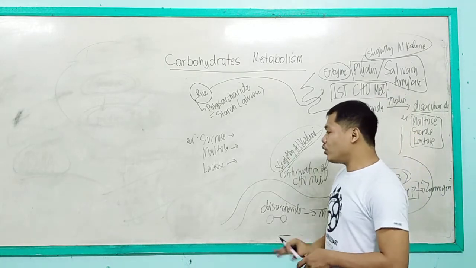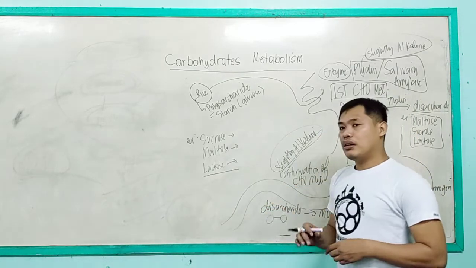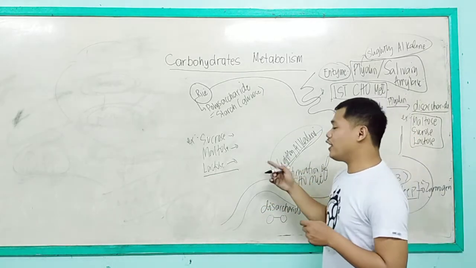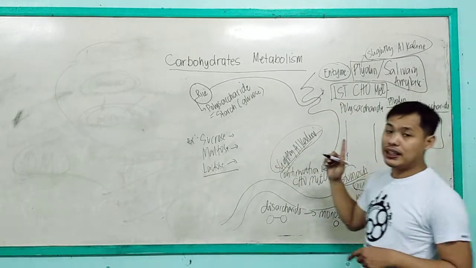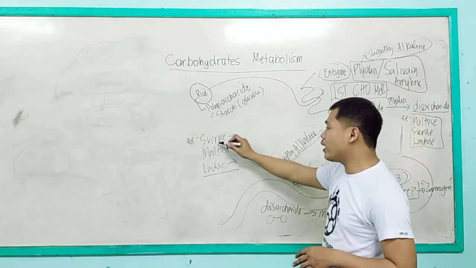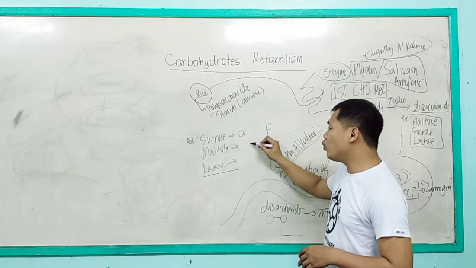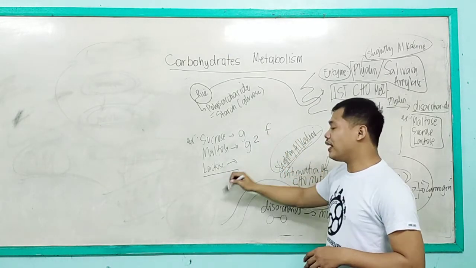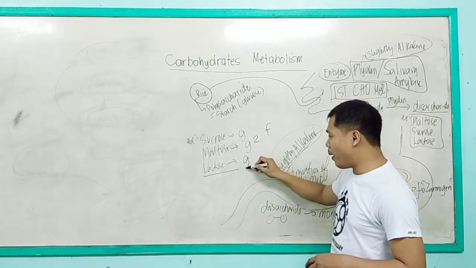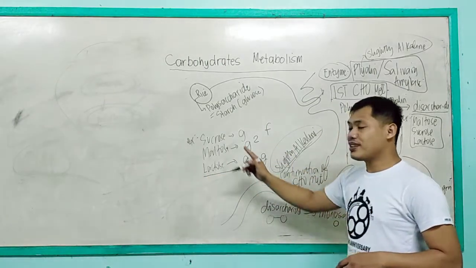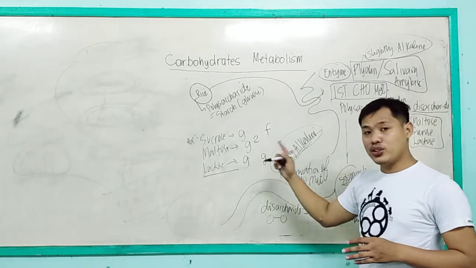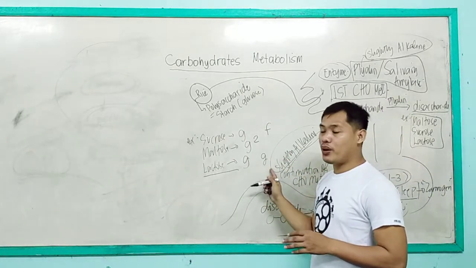Now, in order for us to easily memorize the different disaccharides, always remember: Si GF, may gustong ligawang guwapong guy.